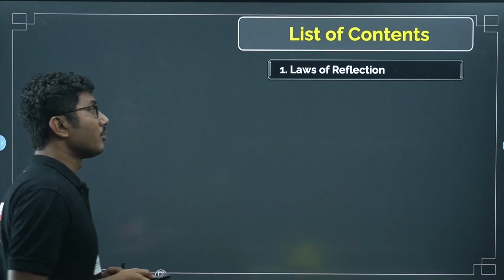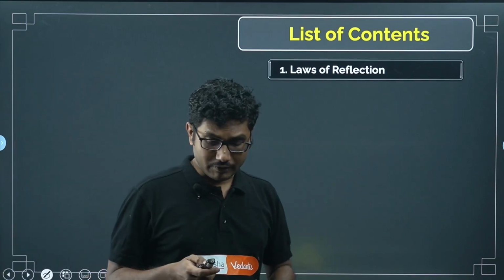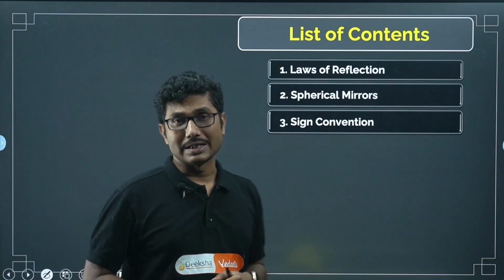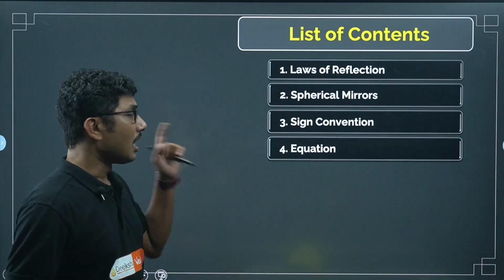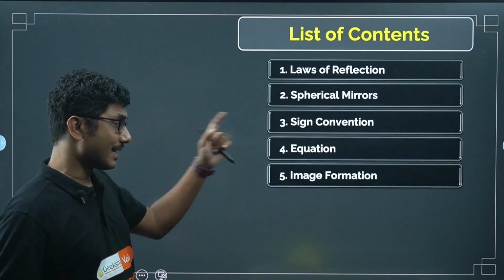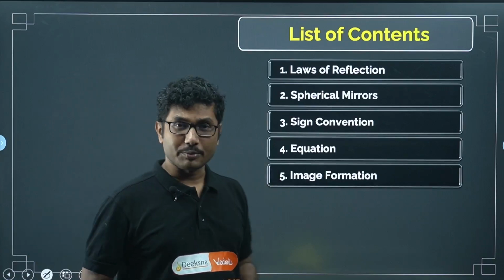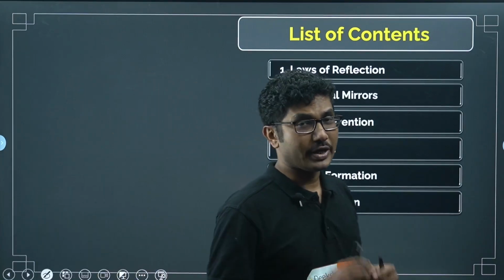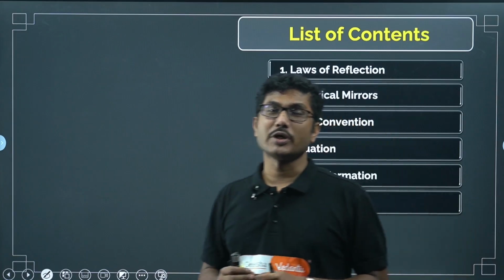This chapter will be at least 3 parts. I will try to keep it at 3 parts, but maybe it may go to 4 parts as well. So today we are going to discuss laws of reflection, then spherical mirrors, then sign convention, equations of lenses obviously, then image formation and magnification. These are all we are going to discuss today, and a lot of problems also we are going to solve.